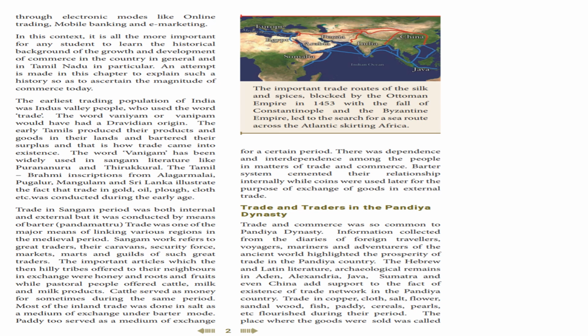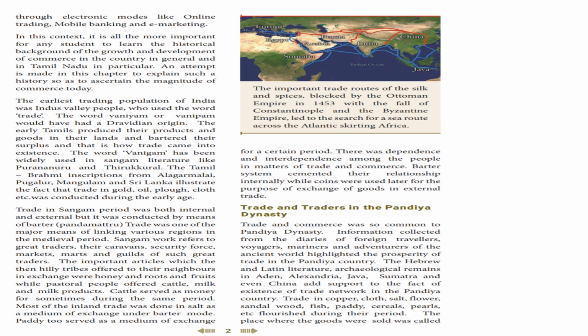Okay, there was dependence and interdependence among the people in matters of trade and commerce. Barter systems cemented their relationship internally, while coins were used later for the purpose of exchange of goods in external trade. So first set of trade was barter system, then it changed into coin. Okay, exchange of coin.